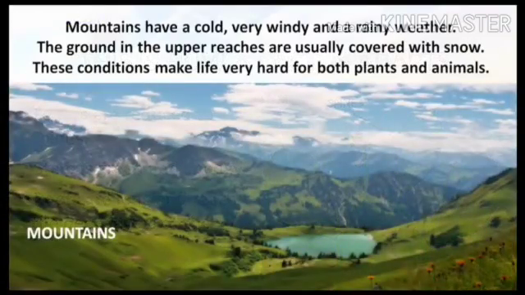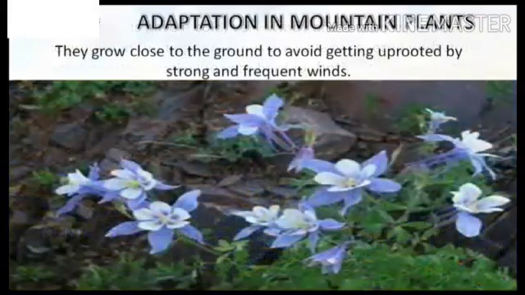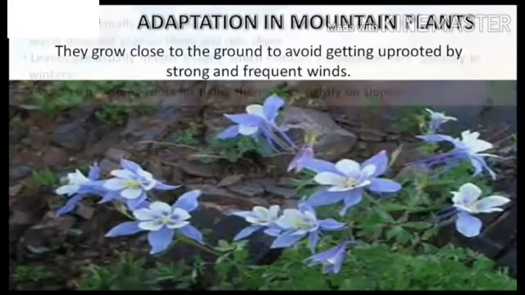Mountains have a cold, windy and rainy weather. The ground in the upper reaches is usually covered with snow. These conditions make life very hard for both plants and animals. Most mountain plants grow close to the ground to avoid getting uprooted by strong and frequent winds.